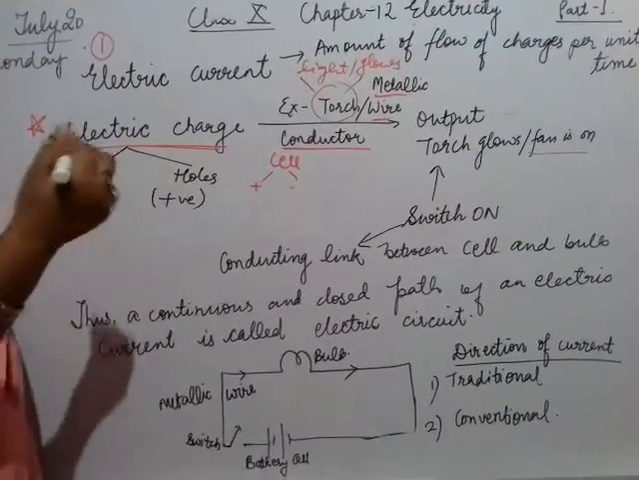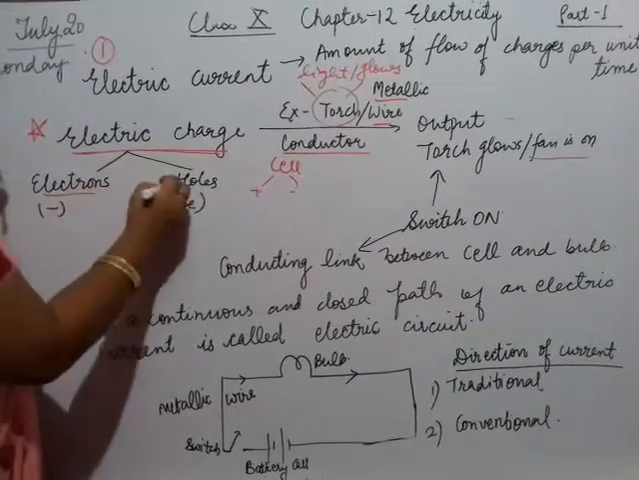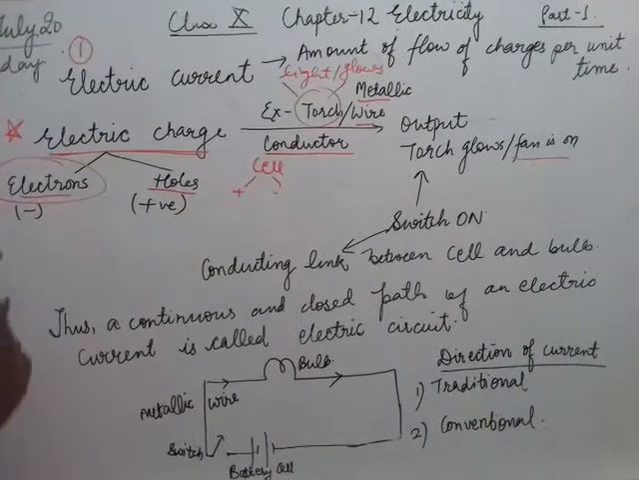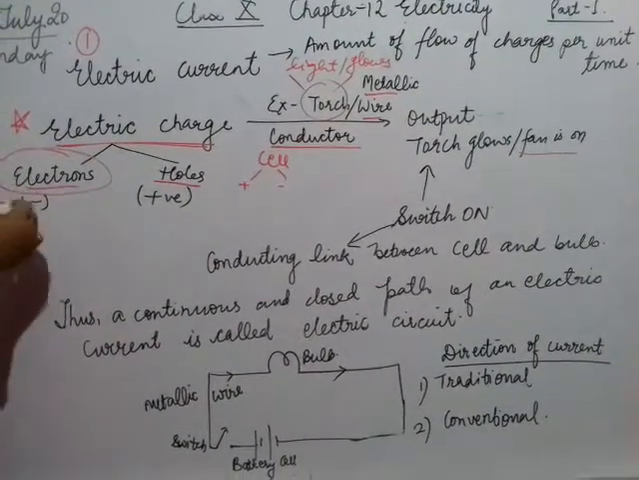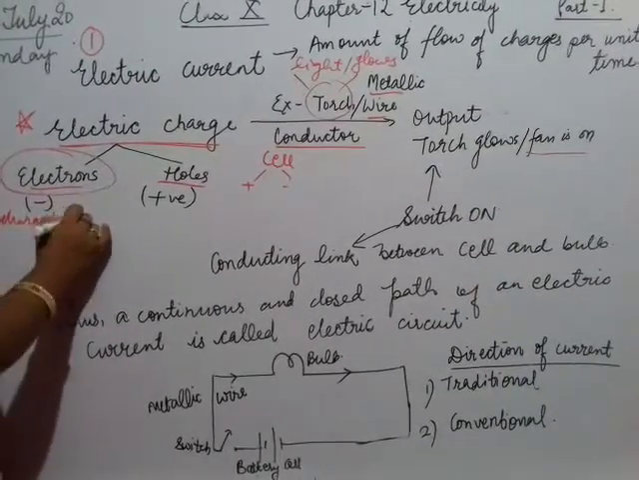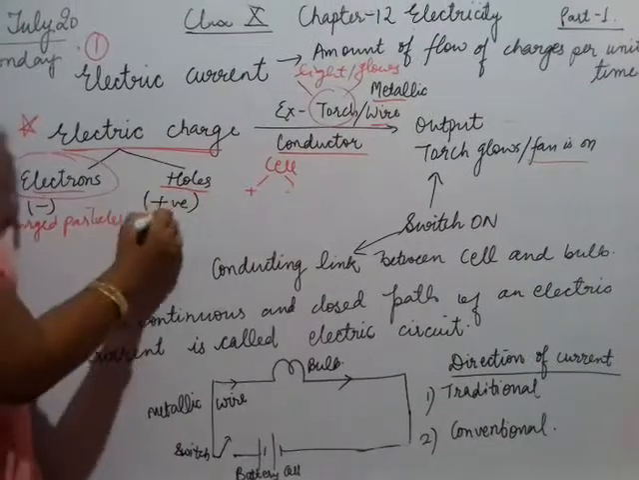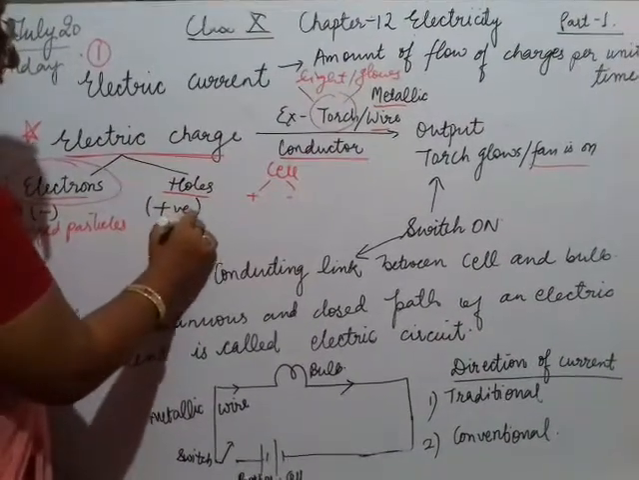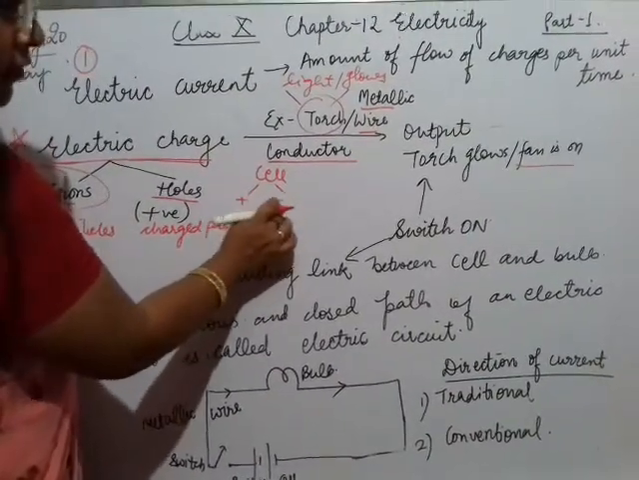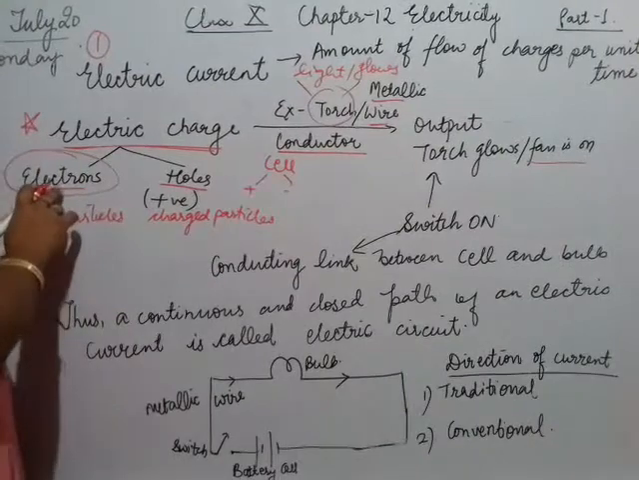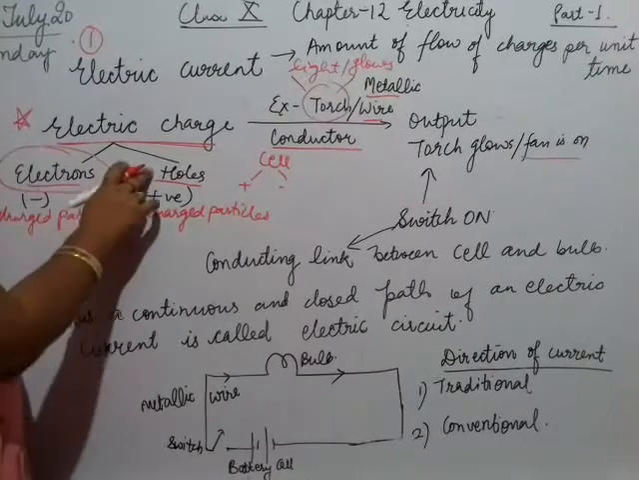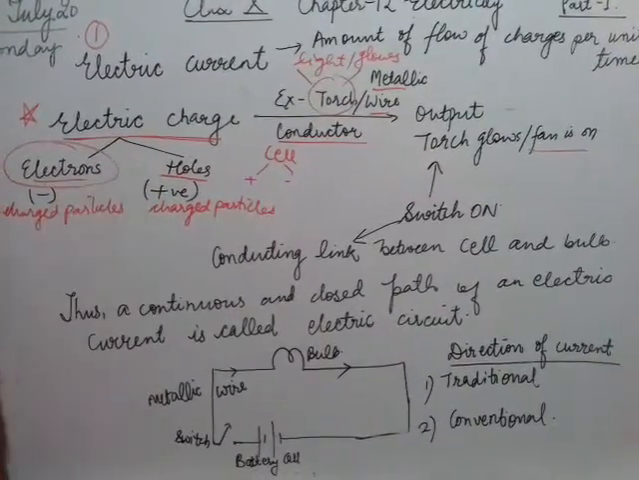Now basically, what is electric charge? Electric charge consists of two types of charges, which are called electrons and holes, and the current is due to these. Electrons are the negatively charged particles and holes are the positively charged particles. The positive and negative terminals of a battery are basically due to these: from one end of the battery we have electrons flowing and from the other end we have holes flowing.